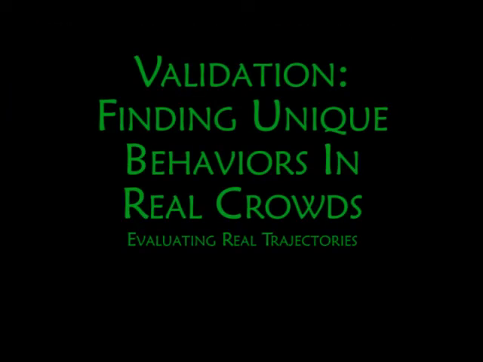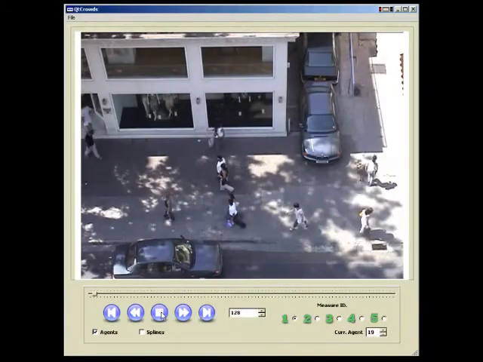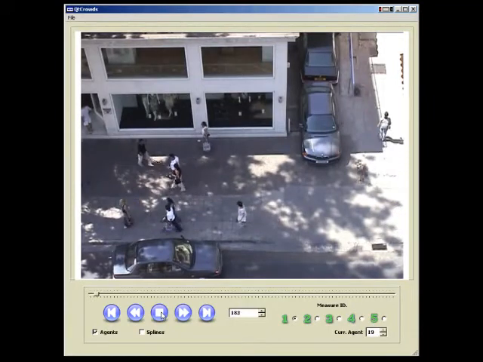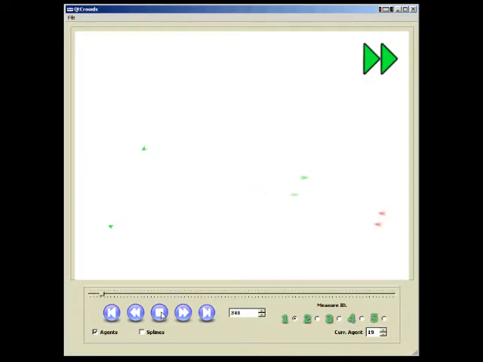To validate our approach, we show an example of searching for unique behaviors in a real crowd. Note that unique behaviors can be natural. However, they are just not as common and therefore not easy to detect. We use our evaluation system to look for potentially unique behaviors.